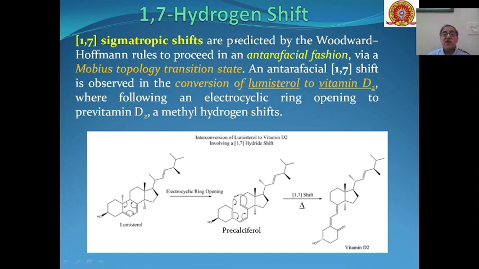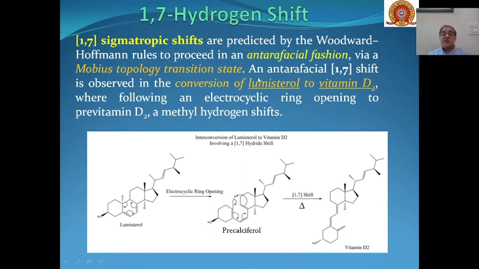Then 1,7 hydrogen shift. 1,7 sigmatropic shifts are predicted by Woodward-Hoffmann rules to proceed in an antarafacial manner. And this is the Möbius topology transition state which is there for these types of shifts.